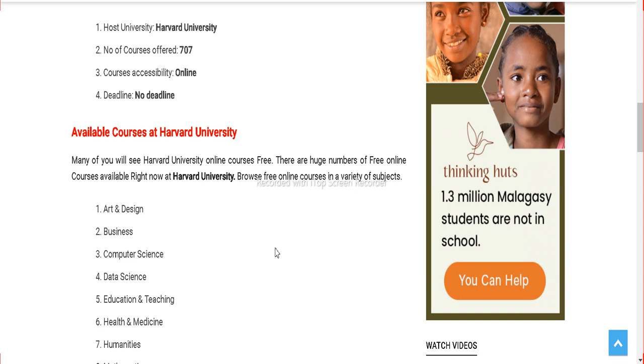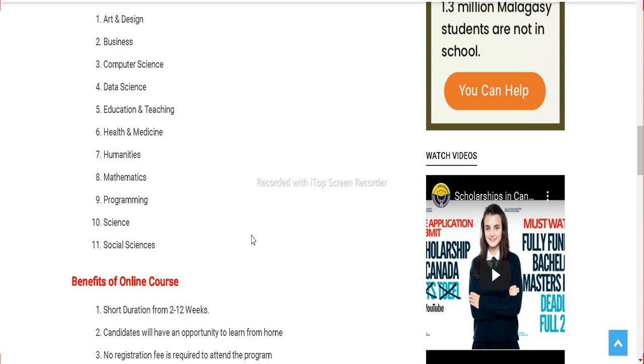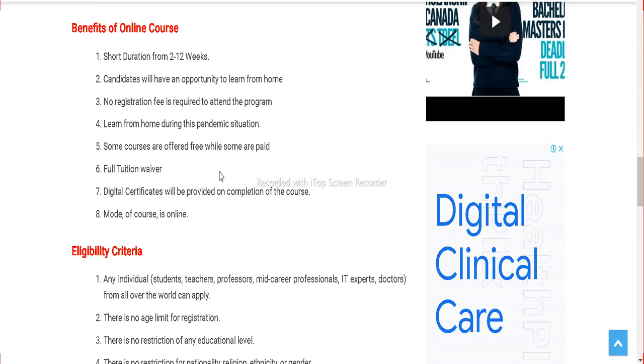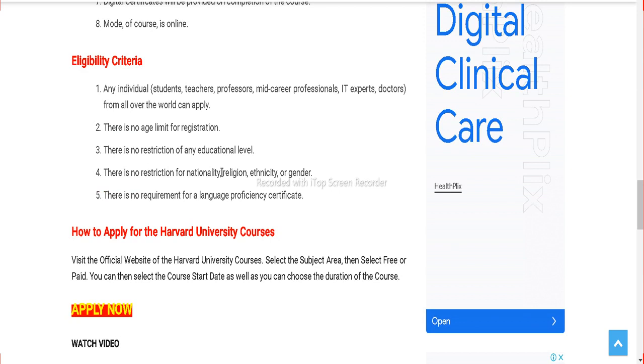Now, here are some major fields available under Harvard University courses. We have mentioned the top 11 courses here. Here are some benefits of online courses under Harvard University, and here is the eligibility criteria, and here is how to apply. Once you are done with everything, you are completely ready to apply. Hit that apply now button here.